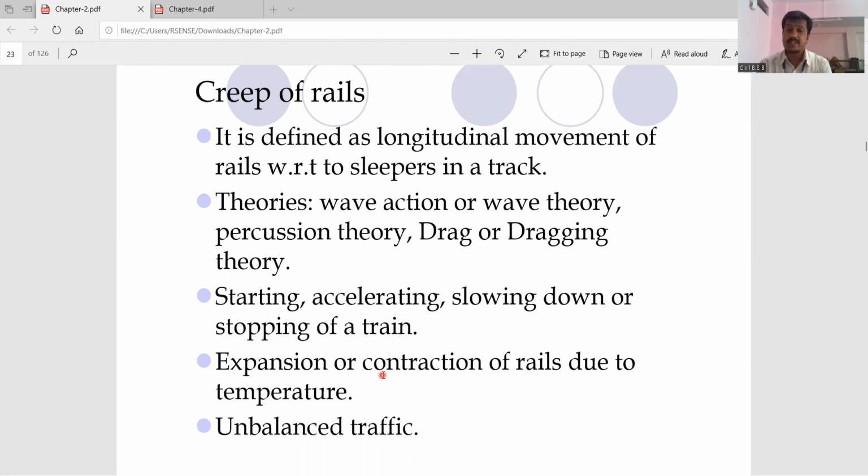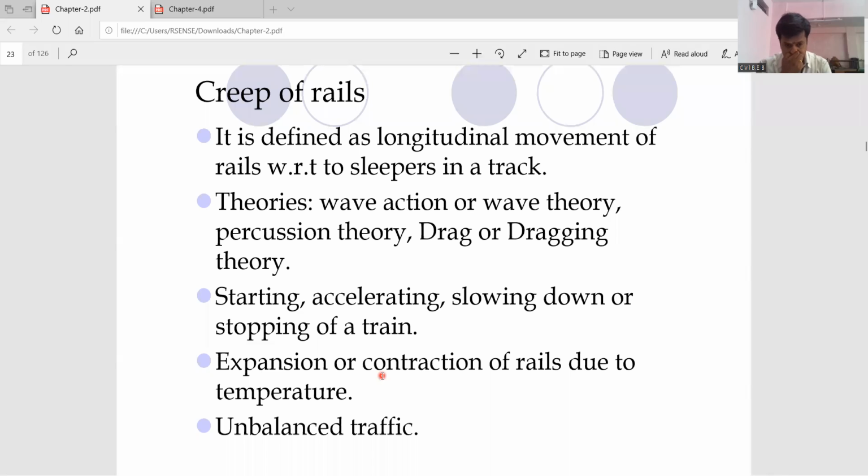This is the general definition we can use for highways and the rest. In case of the rails, what is the creep? It is defined as the longitudinal movement of the rails with respect to the sleepers in a track. It is the longitudinal movement along the length, in a given track.